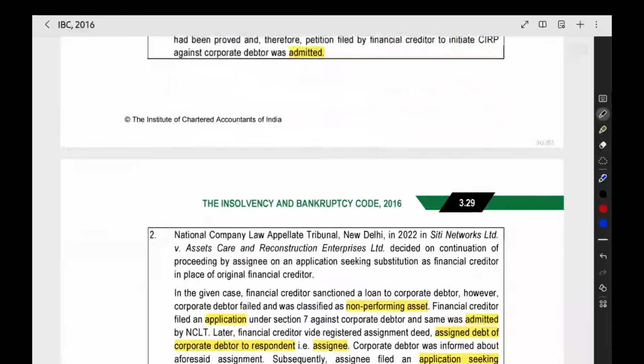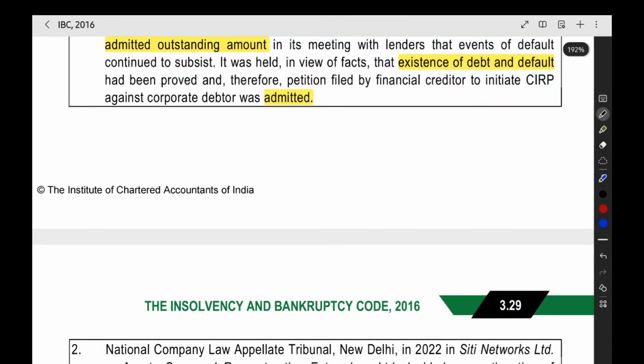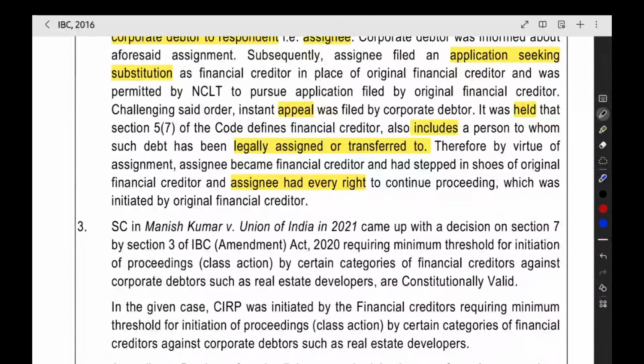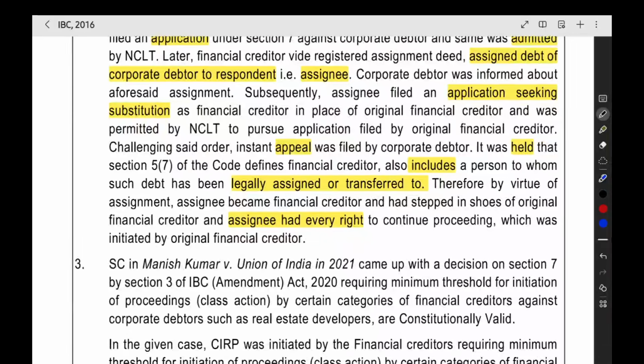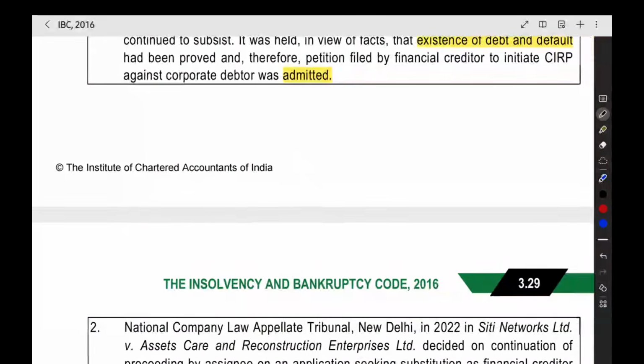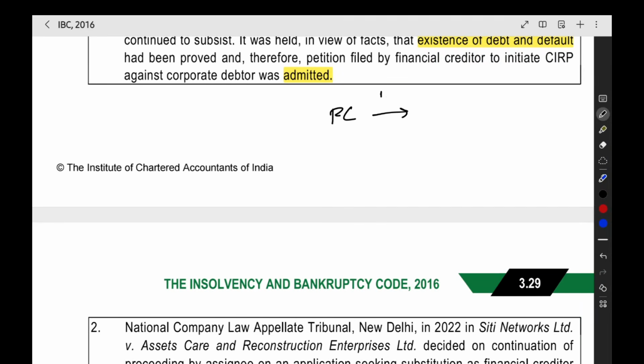Then the next point is about assignment. One financial creditor has given a loan to the corporate debtor. Now the company went into CIRP. For example, another bank came forward to take over the loan.